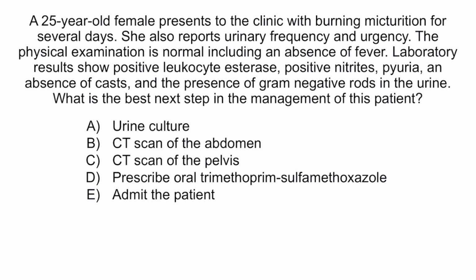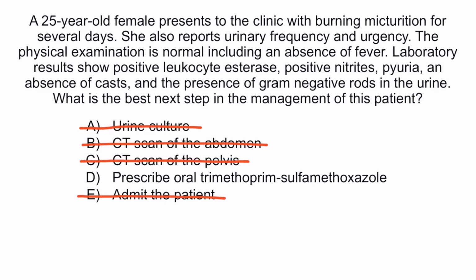Now let's discuss why the other answer choices are incorrect. A is wrong because a urine culture is not indicated in a patient with uncomplicated cystitis. It's usually reserved for patients who do not respond to treatment or who have other features of a complicated UTI. B and C are wrong because imaging is not indicated in a patient with uncomplicated cystitis. Again, this is considered in patients who do not respond to treatment, are suspected of having an obstruction, or have other features of a complicated UTI.